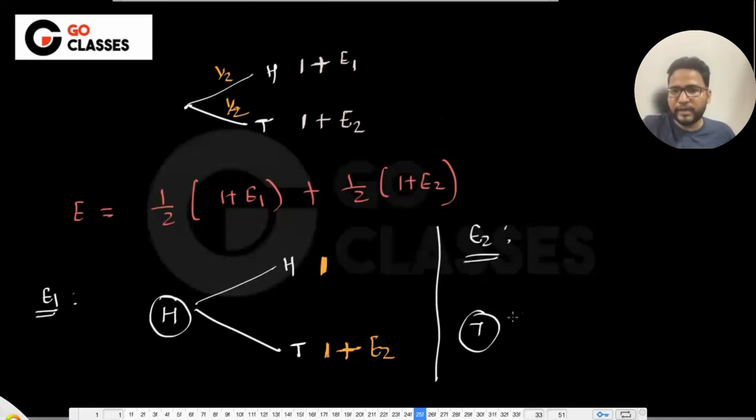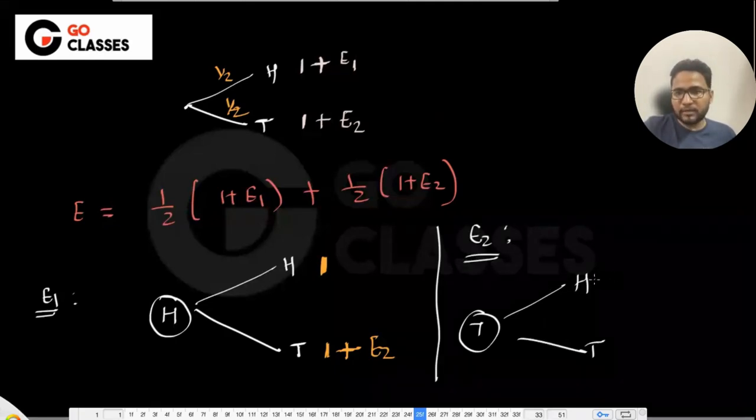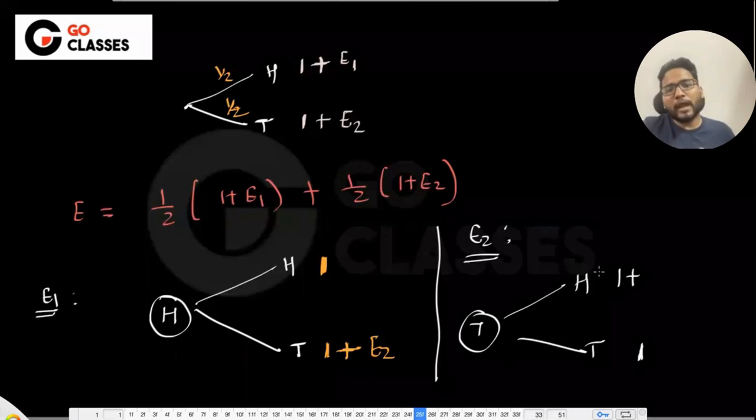E2 means you have tail in your hand. Now either head can come or tail can come. Now you were looking for head or tail, and since head can come, you can stop here. There is just one toss that you need in this case. But in the other case, how many tosses will you be needing? You will be needing 1 plus something. One is already done, but you have head in your hand, and now you're looking for head or tail, so you will be needing E1 number of tosses. Okay, so I got this E1 and E2 diagram separately.